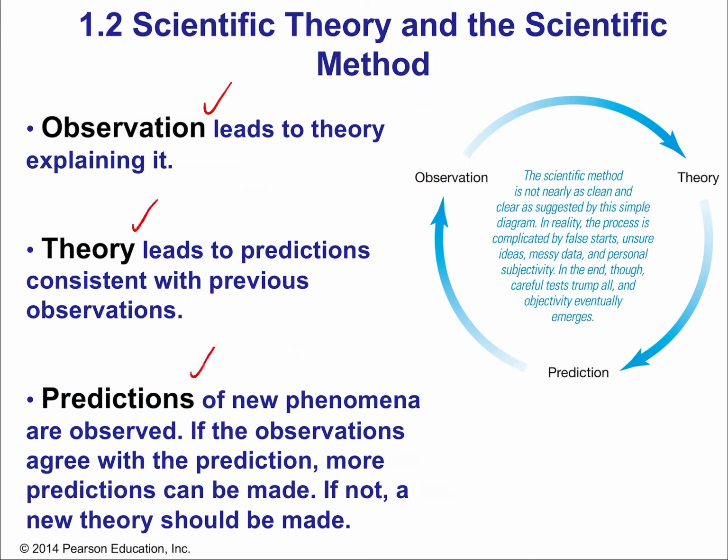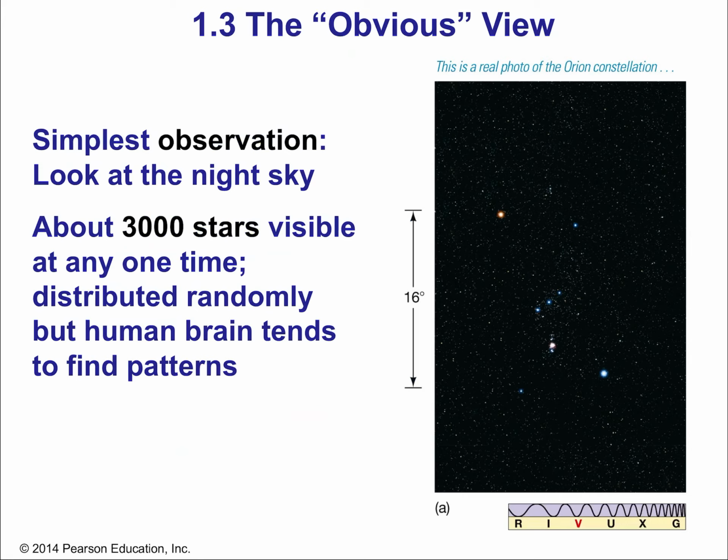Then we say, what does our theory tell us? How can we actually test our theory? We need testable predictions because only then can we see if our theory holds up, if it actually is correct. Because if it doesn't pass the test, then we go back to the drawing board and we get a new theory.